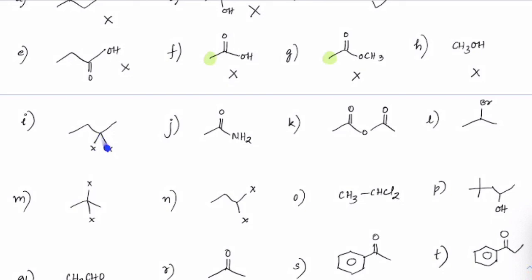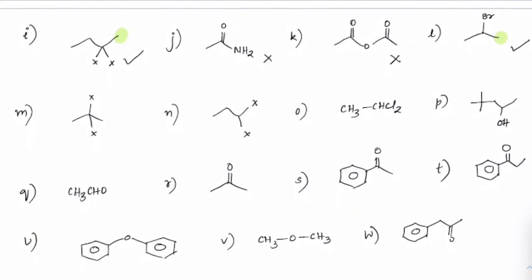Those two halogens will be replaced by two OH groups, and two OH groups will make a ketone here, and this definitely has a methyl group on it, so this will also give a positive iodoform test. This is an acid derivative, amide is an acid derivative, it does not give a positive iodoform test. Anhydride is an acid derivative, does not give a positive iodoform test. Here you can see Br is present, right, and that will be converted into alcohol and further a ketone with a methyl group present on it, so this will also give the haloform test.